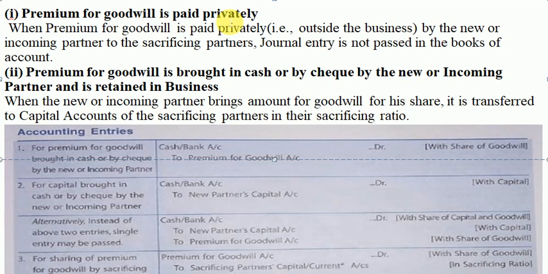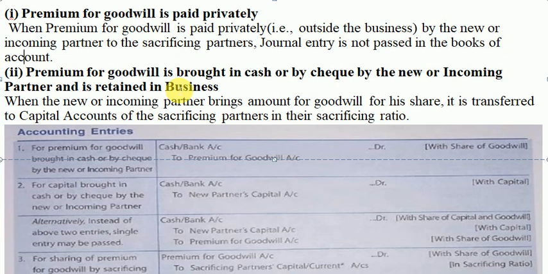Clear? Case number 2. Case 2 says premium for goodwill is brought in cash or by check. So whichever way he brings, either by cash or by check, by the new or incoming partner, and this is retained in business. This word is important, children. Retained. Retained means that premium for goodwill money is kept in the business and utilized for the business purpose.